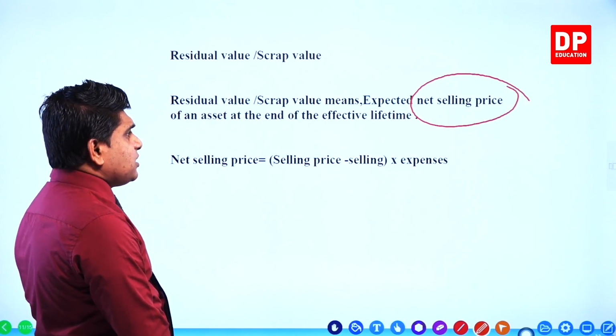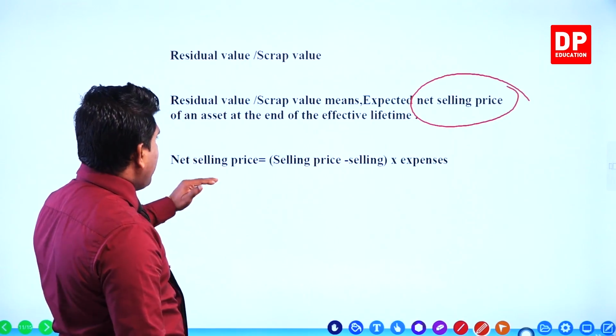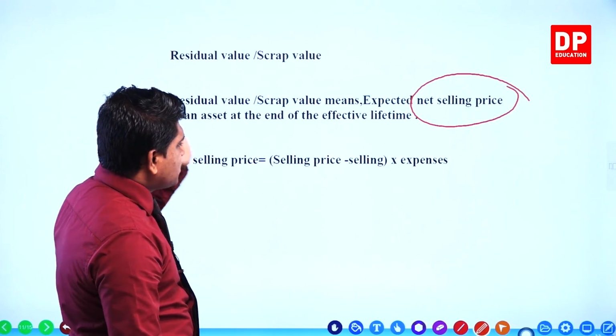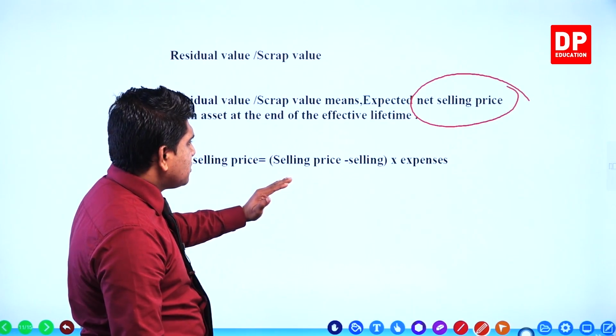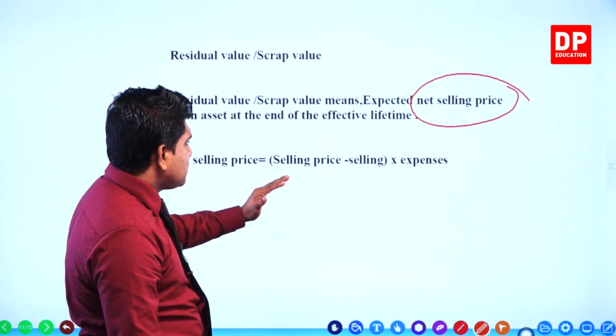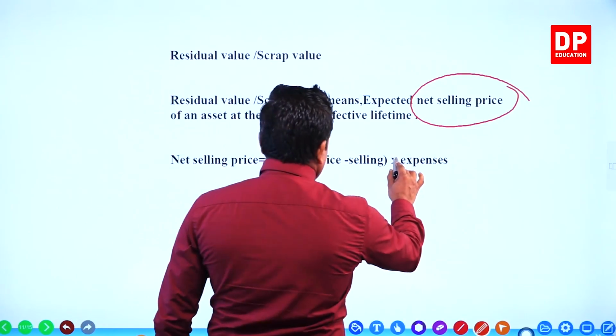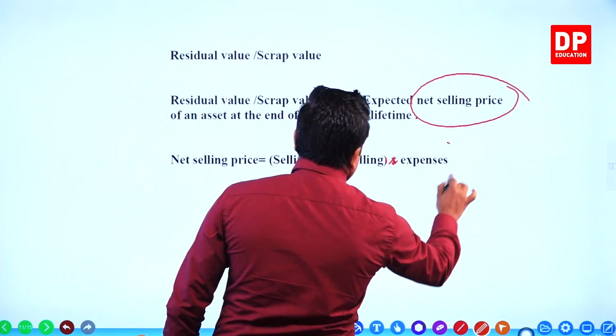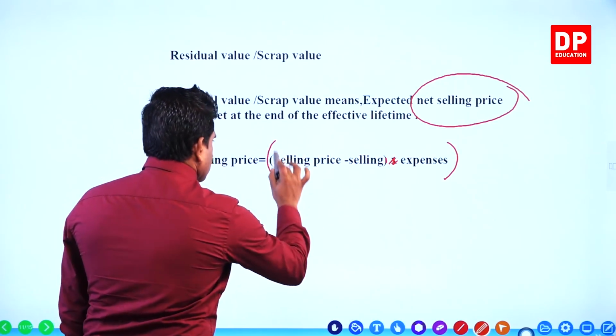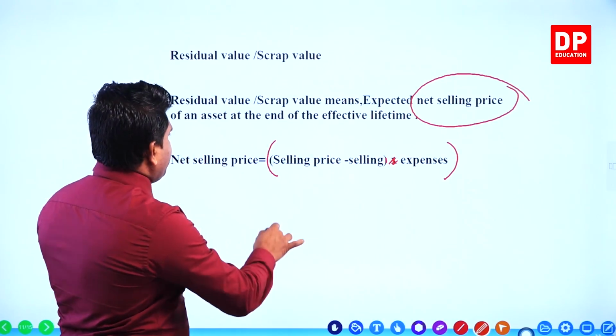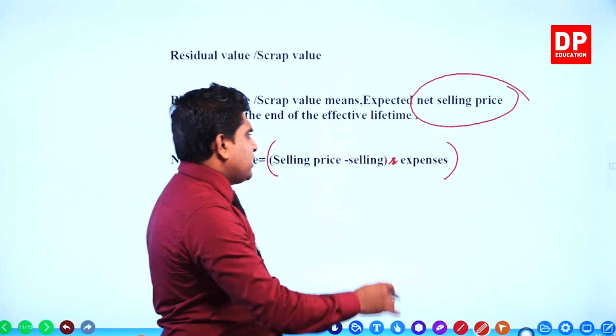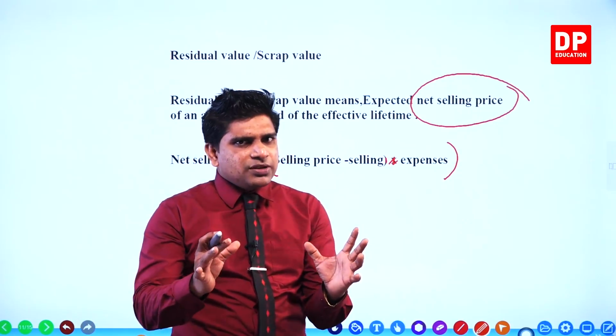Net selling price means this one: net selling price equals selling price minus selling expenses, right? Remember this.